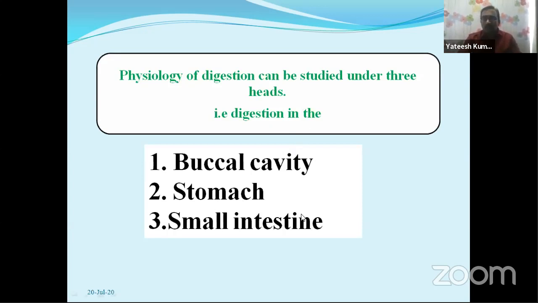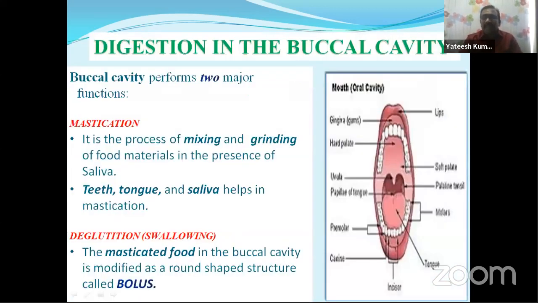Now we discuss one by one. First, digestion in the buccal cavity. Already you know very well about the buccal cavity. The space between the upper jaw and lower jaw is called the buccal cavity. The buccal cavity performs two major functions.